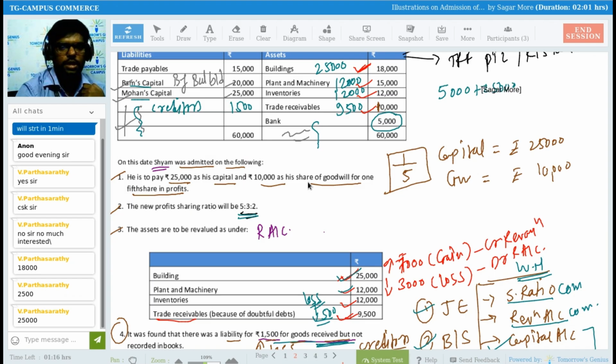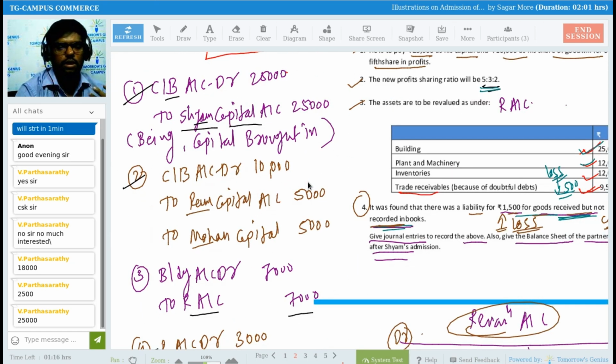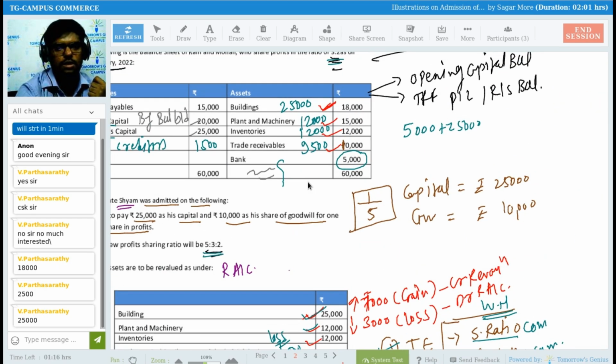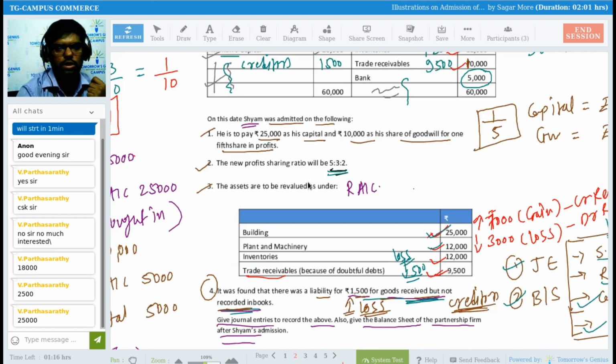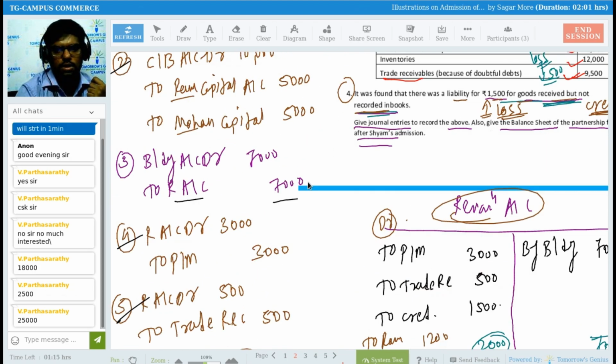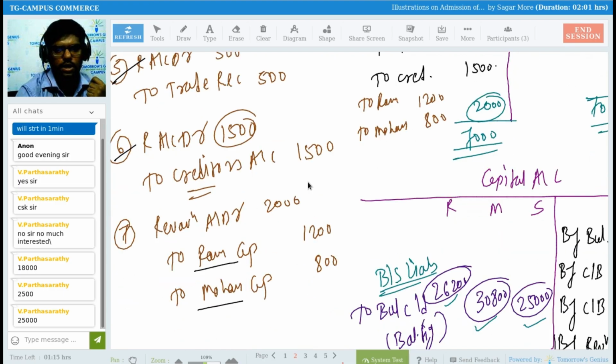Okay. So in the second entry, again, 10,000 rupees comes into the business for that goodwill amount, right? So I need to debit. Debit means comes into the business. I need to add that 10,000 once again. So I'm adding 10,000 rupees once again. Okay, 5,000, 25,000, and 10,000. After that, third entry, fourth entry, fifth entry, sixth entry, seven.